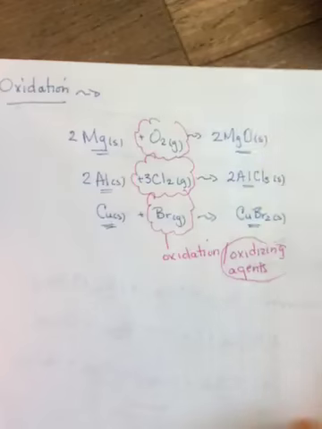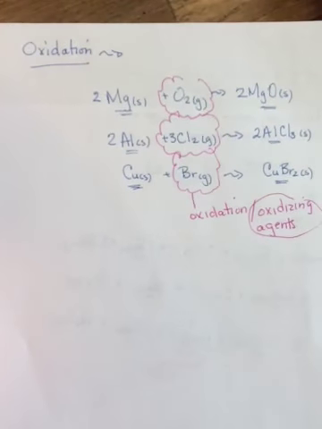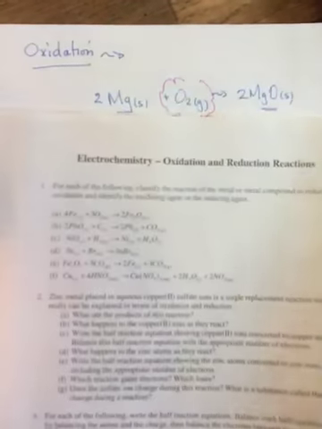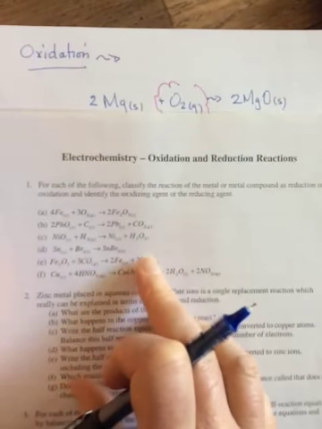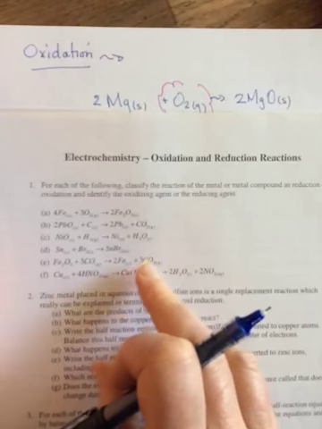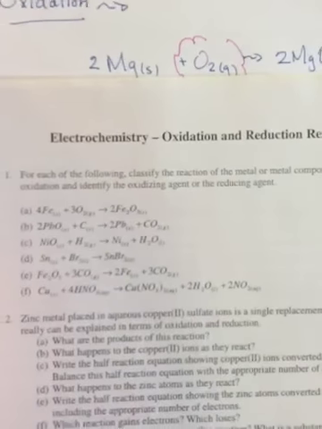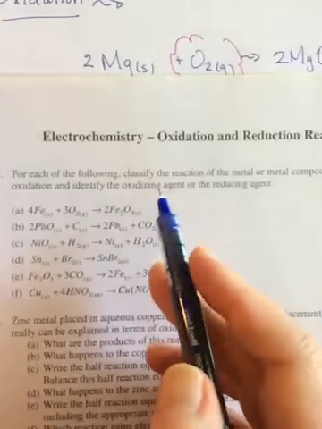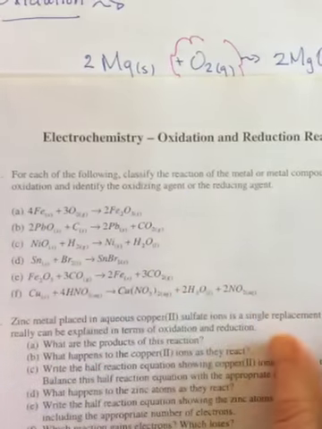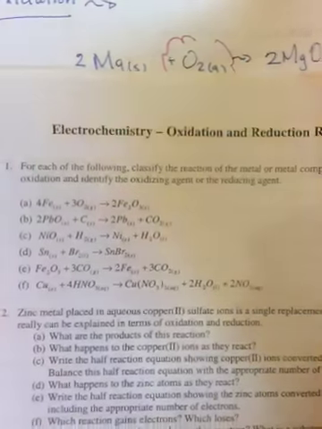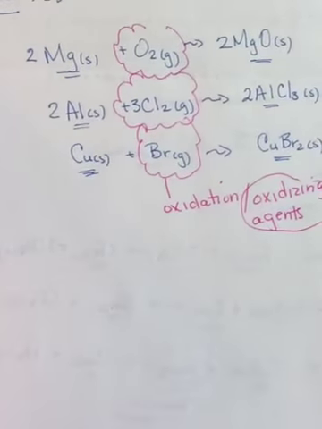So today's practice question is just the first one on the sheet, Electrochemistry, Oxidation, and Reduction Reactions, which I've uploaded to the Teams site. Okay, so just number 1, and all it's asking you to do is to classify whether it's oxidation or reduction, and then to pick out the oxidizing or the reducing agent. Okay, so that's it for today.